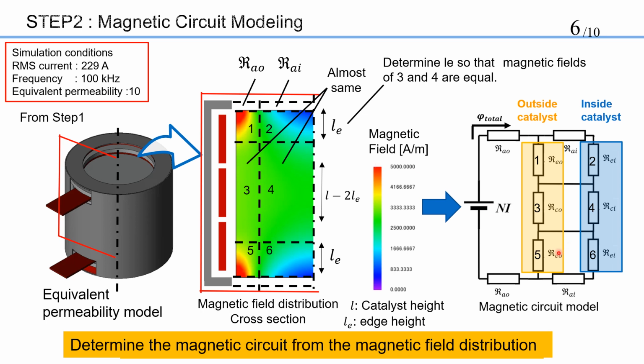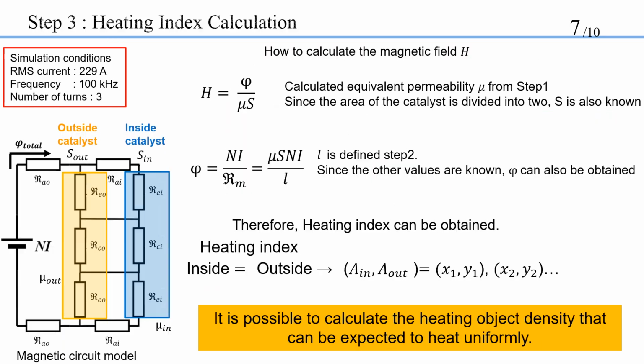Finally, let's talk about step 3. In this step, I talk about how to calculate the heating index. First, I talk about how to calculate the magnetic field. The magnetic field is represented by this formula. Equivalent permeability mu was calculated in step 1. And since the area of the catalyst is divided into 2, S is also known.